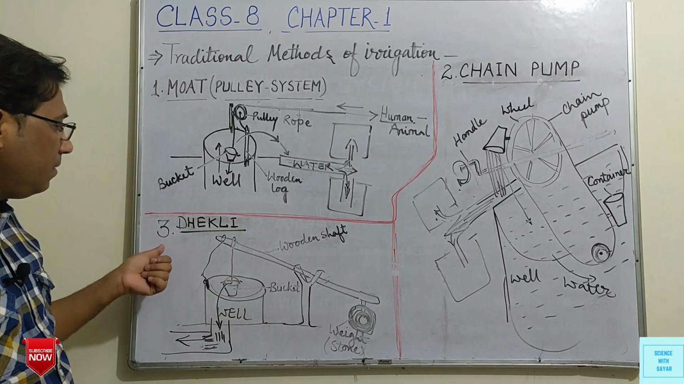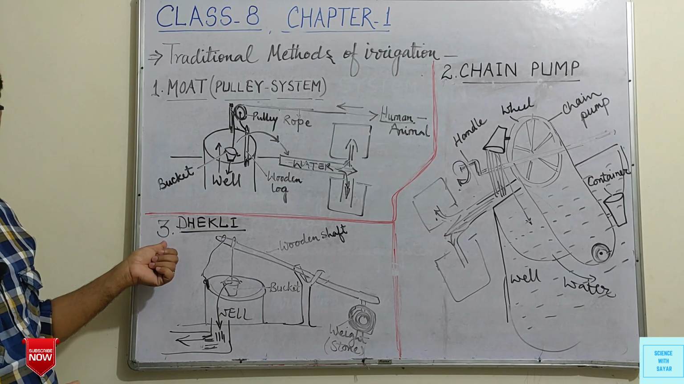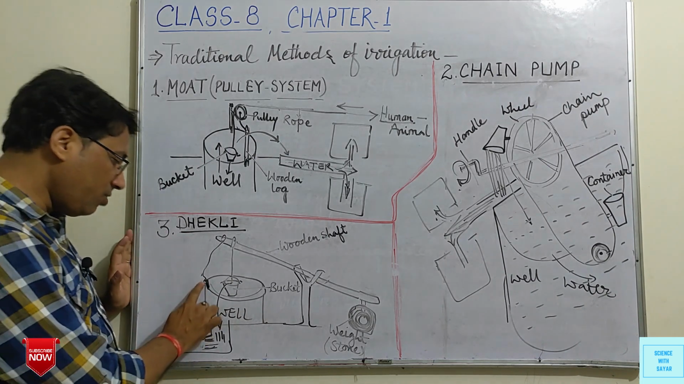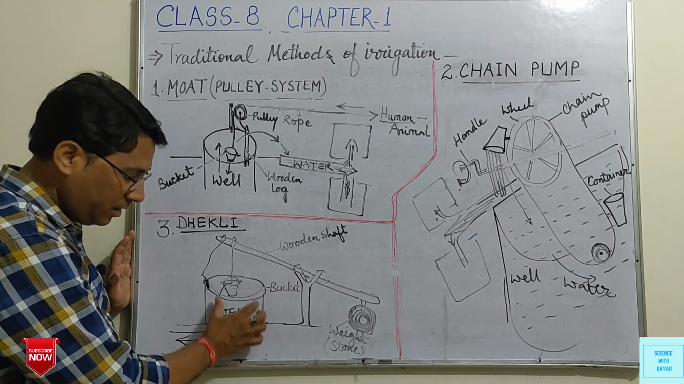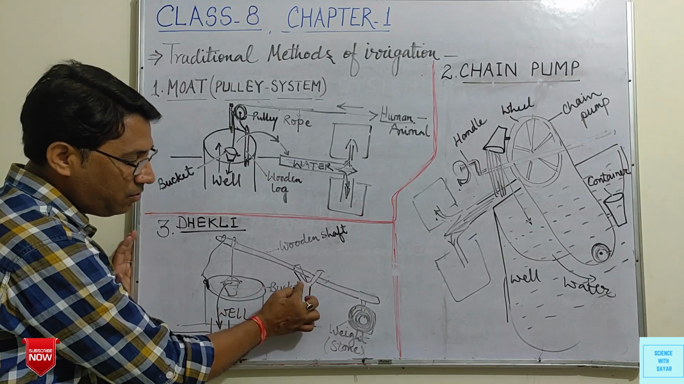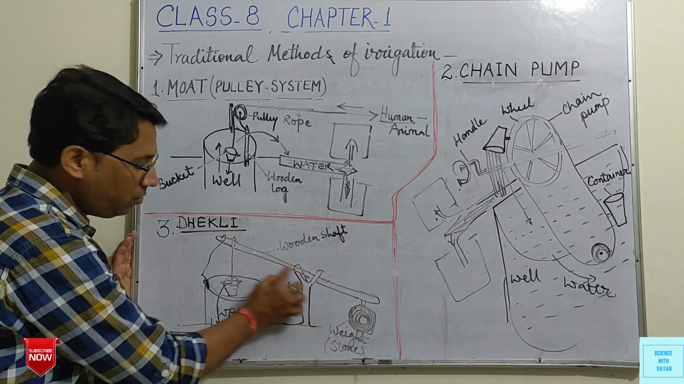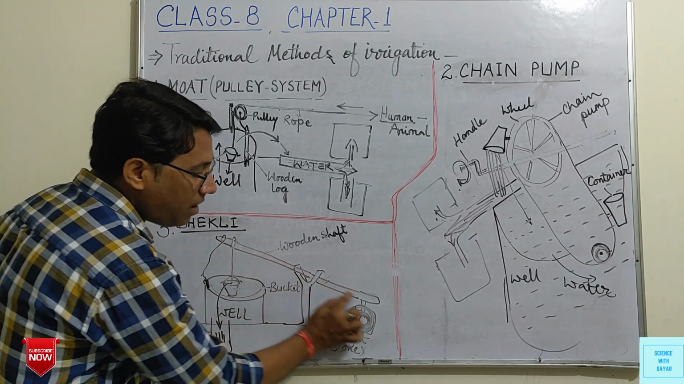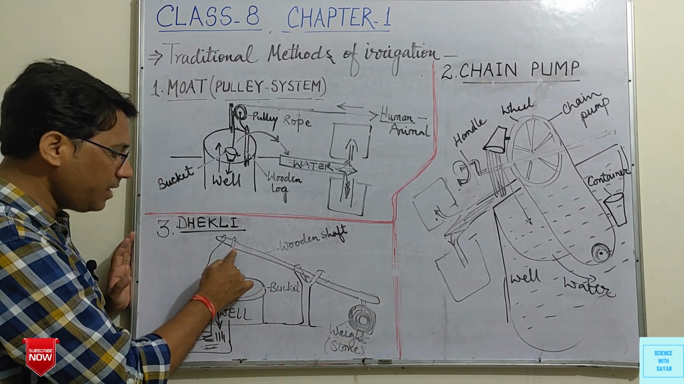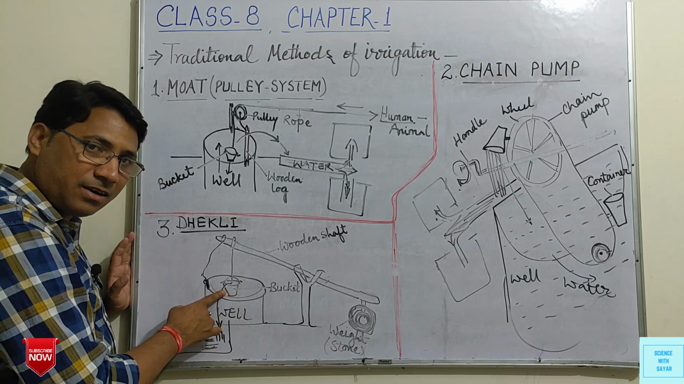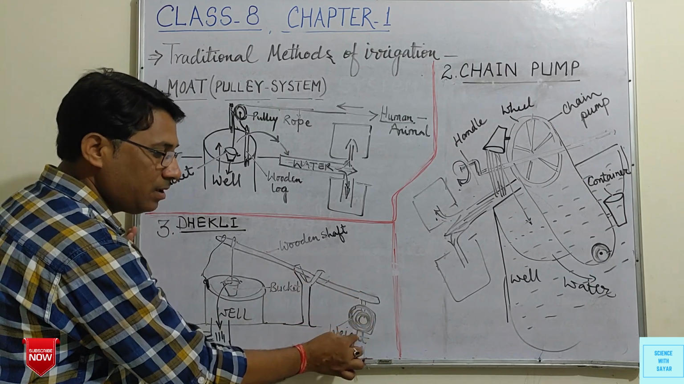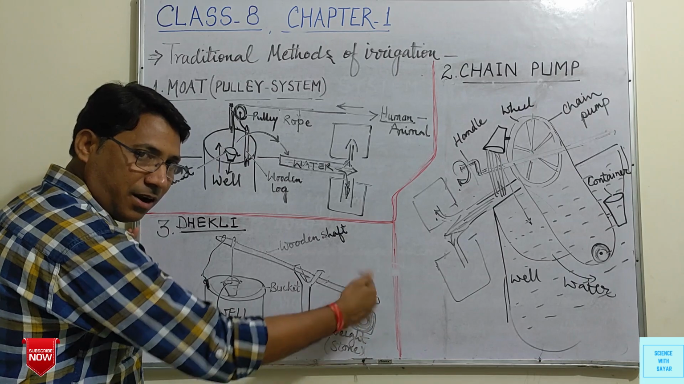Now the third traditional method of irrigation is known as dhekli. In this structure there is a well. In the well there is water, and outside the well there is a wooden log, and through this wooden log there is a wooden shaft, a long stick-like structure of wood. At one end of the shaft a bucket is connected with a rope, and at the other end of the wooden shaft a weight, a stone, can be tied.